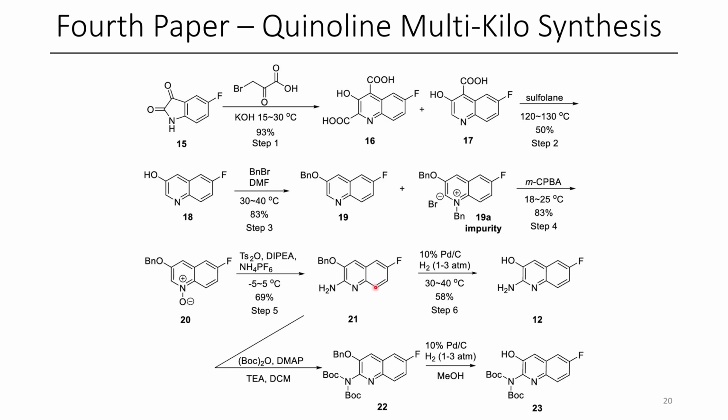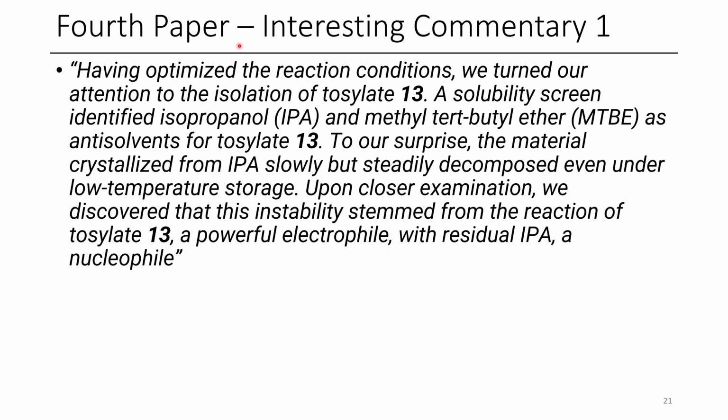Additionally, when they were screening some of the other building blocks, they also were looking at the bis-Boc because the mono-Boc was kind of a pain to prepare. So their two ideal points here were compound 12, which is unBoc'd, and compound 23, which was bis-Boc'd. I wanted to highlight some interesting commentary that this paper had.